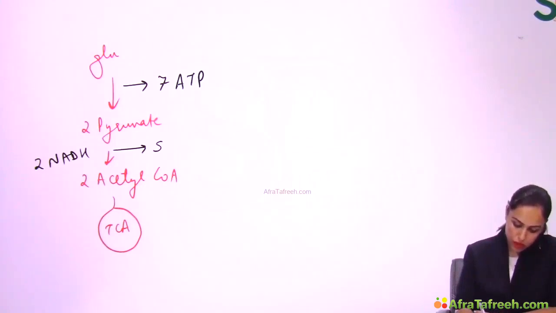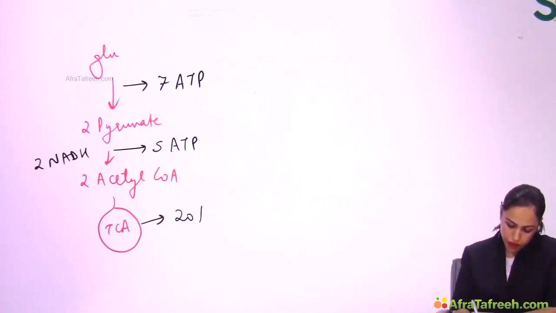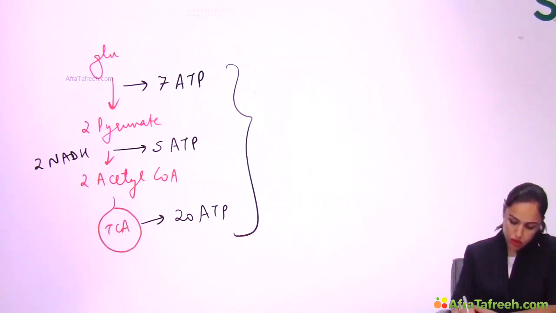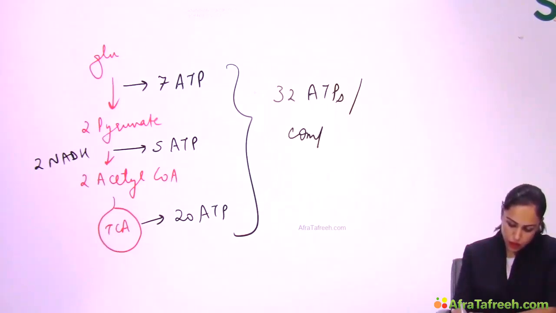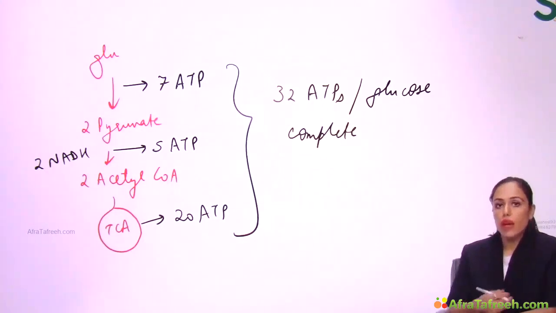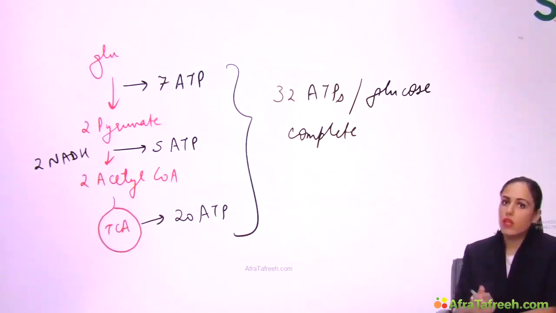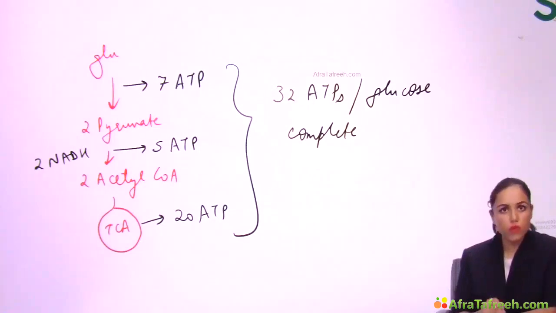So 2 NADH will give 5 ATPs and when 2 acetyl-CoA will go into TCA cycle, then they will give 20 ATPs. So this total is 32 ATPs from complete breakdown or complete oxidation of glucose. So if they ask you that aerobic glycolysis gives how many, you will say 7. But if they ask you complete oxidation of glucose, then you will say 32. So be careful what they are asking.